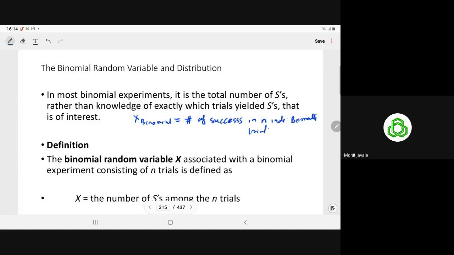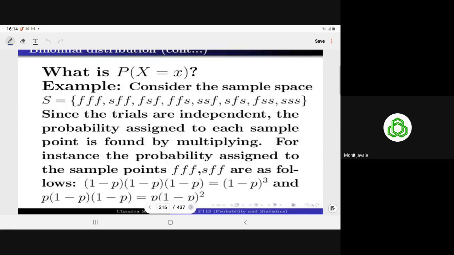So here the binomial random variable X associated with the binomial experiment, meaning it satisfies the four properties consisting of n independent Bernoulli trials, is defined as X, the number of successes among the n trials. We have to count the number of successes.